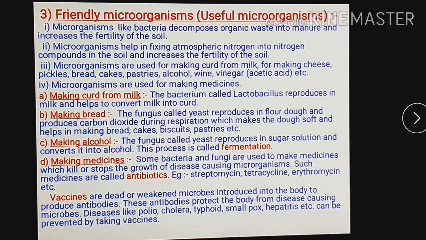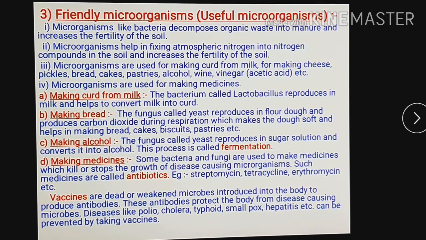This microorganism is present in the milk, so it can reproduce in the milk and help to convert milk into curd. We obtain curd just because of lactobacillus bacteria. So this bacteria is very helpful to convert milk into curd.